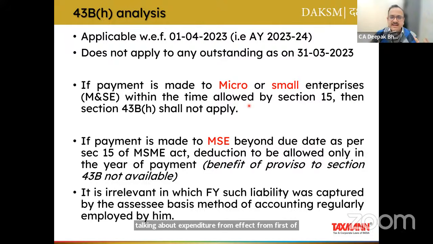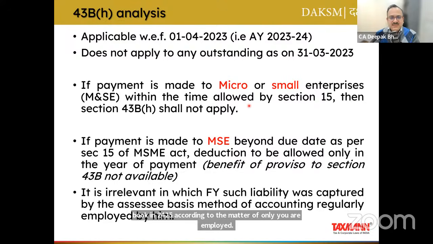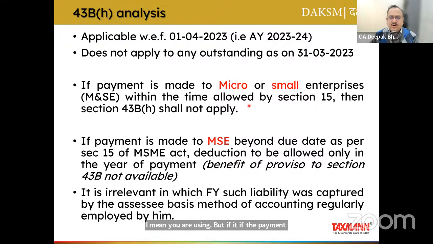It is irrelevant in which financial year you have booked this expenditure. You may book it in 23-24 or 24-25, according to the method of accounting you are using. But if the payment is being made beyond the due date, then the year in which the payment is made shall be the year in which this deduction shall be allowed.